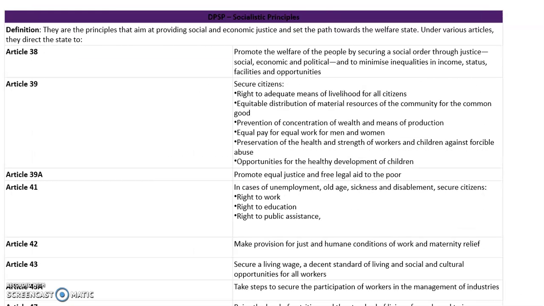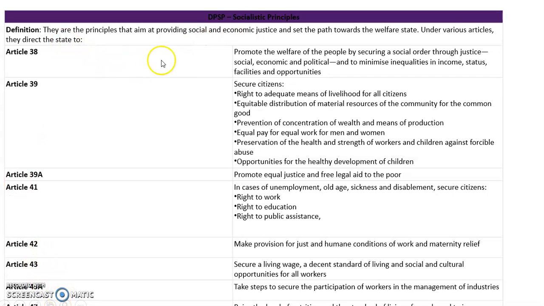Now let us try to understand the socialist principles. What are socialistic principles? Socialistic principles are made in order to maintain social and economic justice and also to maintain a welfare state in India. What are the articles that tell about socialist principles? Articles 38, 39, 39A, 41, 42, 43, 43A and 47.